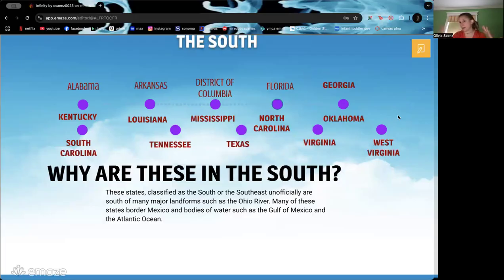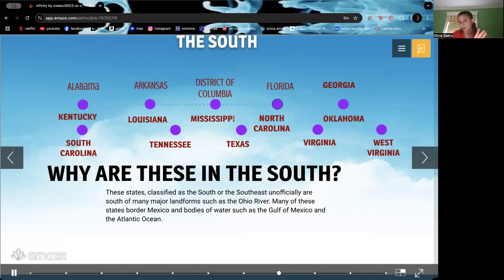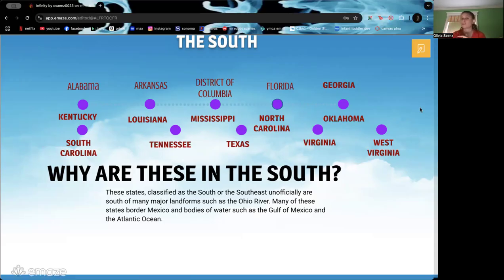So the South are the states basically right below this and right next to the West that we covered earlier. There are a lot of states in the South because some of the definitions of the South can change depending on who you ask. Some sites that you guys may research may include states such as Delaware and the District of Columbia in the South region. But for the purpose of this, we are only going to include the District of Columbia in this because it is basically with Virginia. So we're going to include Delaware in a different one.